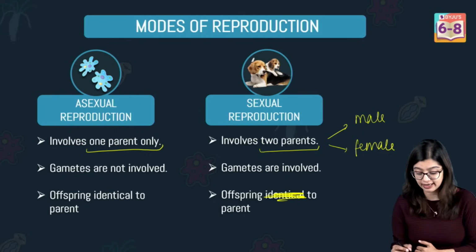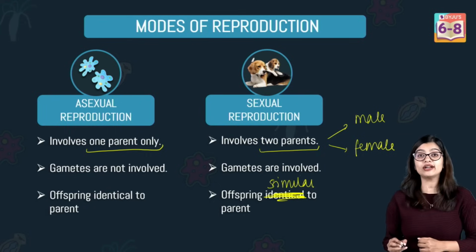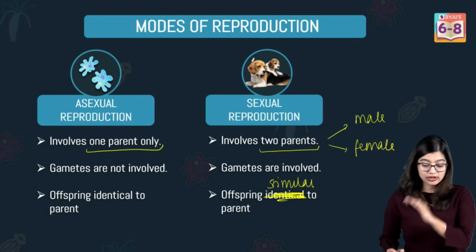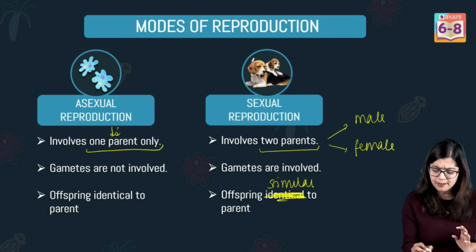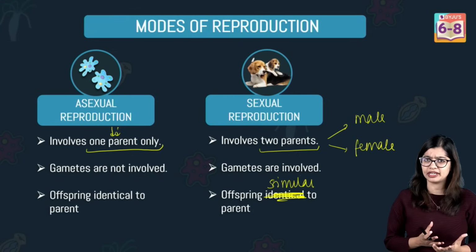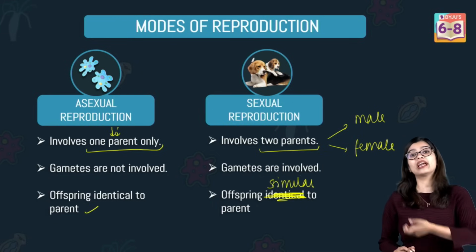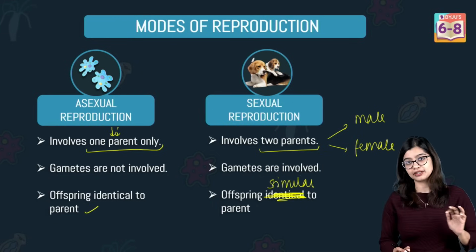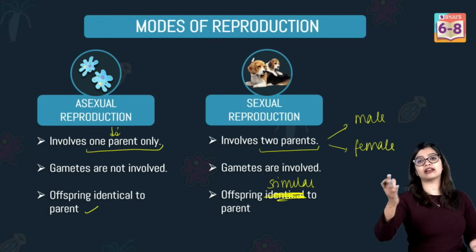And the offspring that they produce will be similar to the parent but not identical. While on the other hand, if you look at asexual reproduction, we see that there is only one parent. And this one parent will undergo various changes within its body and give rise to a young one. And this young one will end up looking identical to that parent, right?